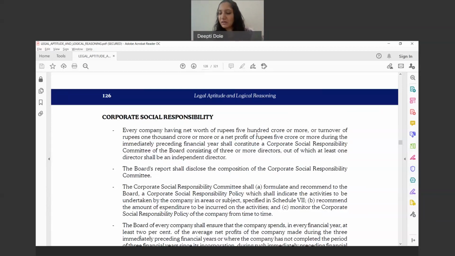Now, there may be a crucial agenda which cannot wait for the next AGM. Say the company has conducted its AGM on 30th September, and now there is some agenda which has come up which cannot be postponed till 30th September of the next year. So the company can convene a meeting of shareholders, and that meeting is called an extraordinary general meeting.